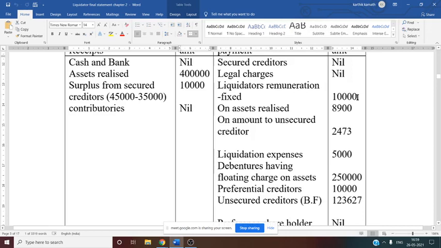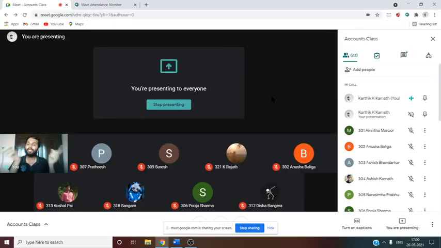Just to know how much money is available in the hands of the liquidator, or how much money is available in the company to pay to the unsecured creditor. That is why we need to minus the payment side information one by one. So now we have deducted this 8,900 also from 4,10,000, and 10,000 fixed remuneration also we have deducted. Now this information is there, right?